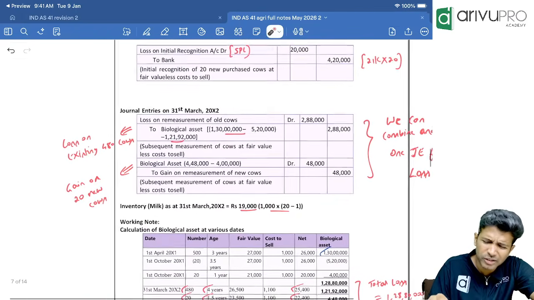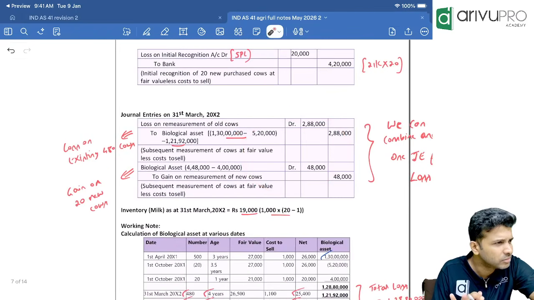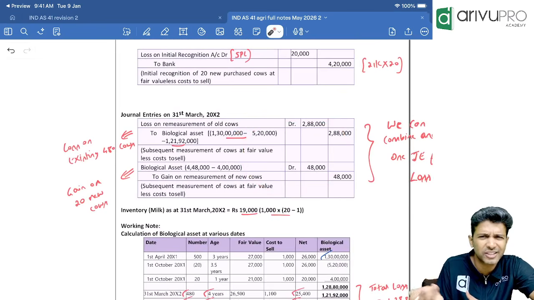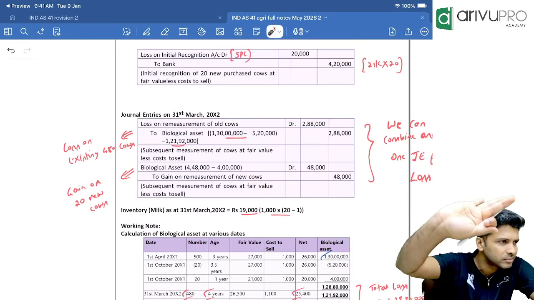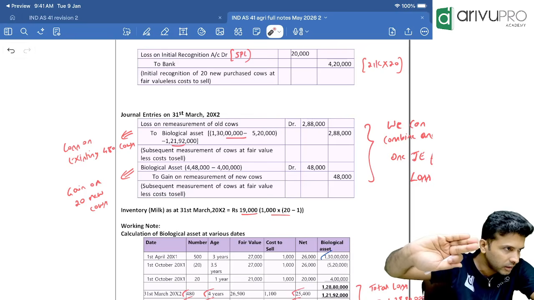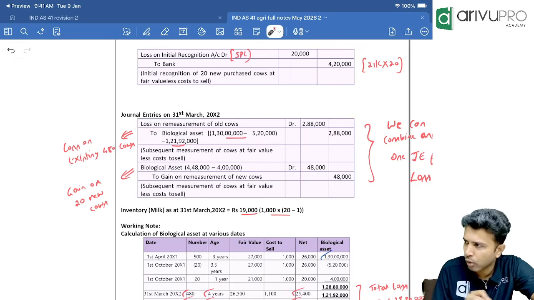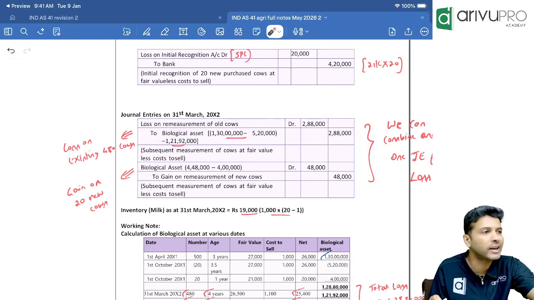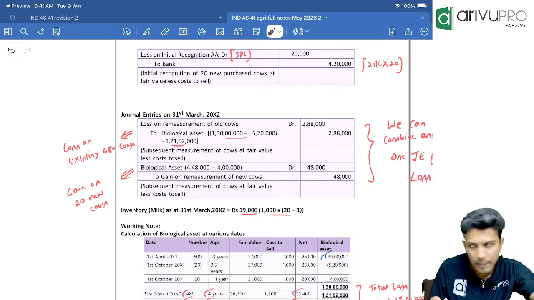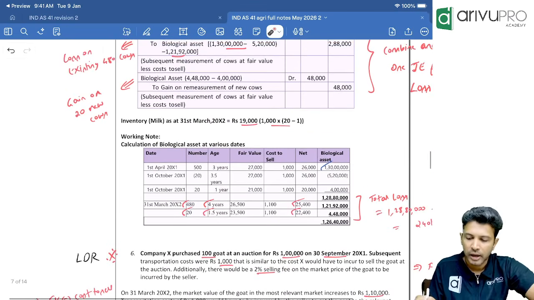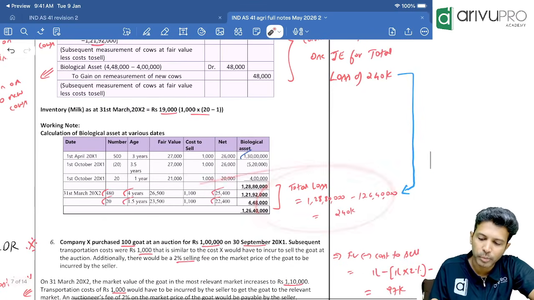Do you want me to show that, or is this good enough? This is good? We have understood. If you want more, we can discuss, or if you have got it, we'll leave it at that. Clear? Can I leave it here? That's your call, how you want to present. If you want, you can combine these two and pass one entry for total gain or total loss. Absolutely acceptable. I've shown you this also in case you want to know how to pass the total journal entry.